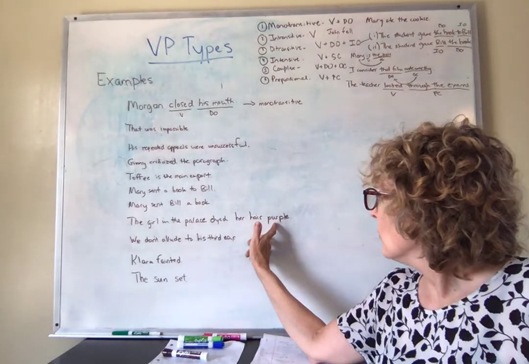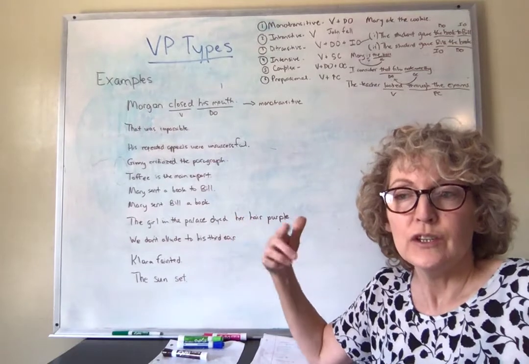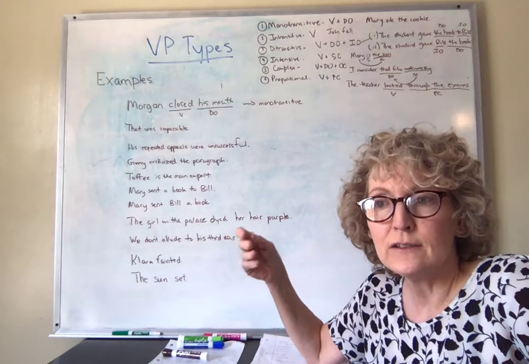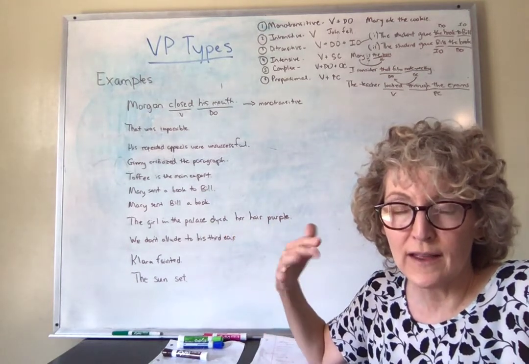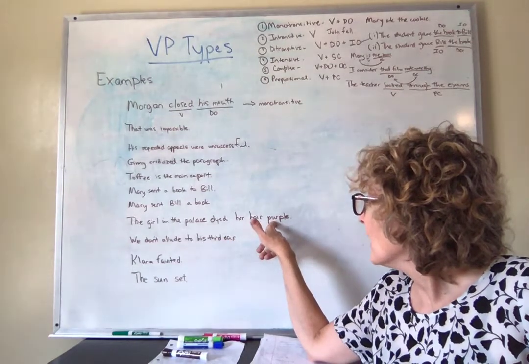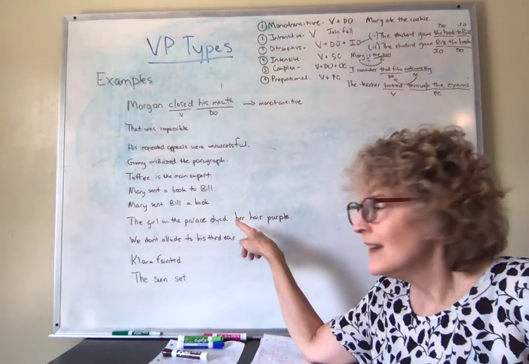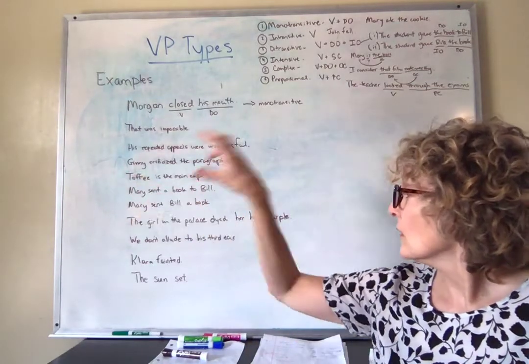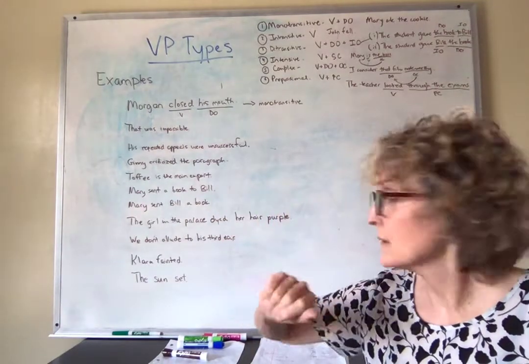What about purple? Purple is describing her hair. She did something to her hair to change the color of her hair until it became purple. So purple describes her hair after the dyeing process, right? Therefore, we know that purple is an object complement. It's describing the direct object of the sentence, and therefore we have a complex type. So verb, direct object, object complement, that's always going to be complex.